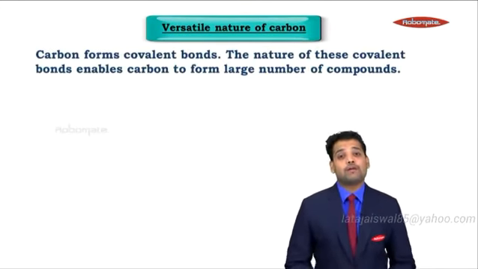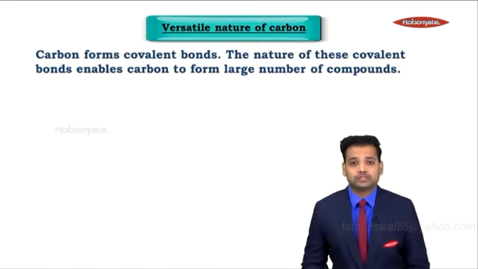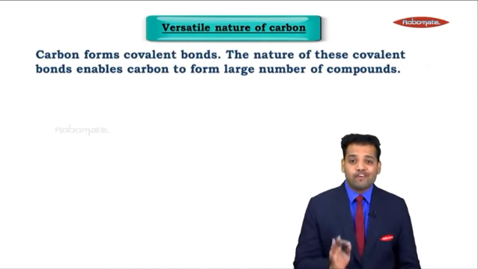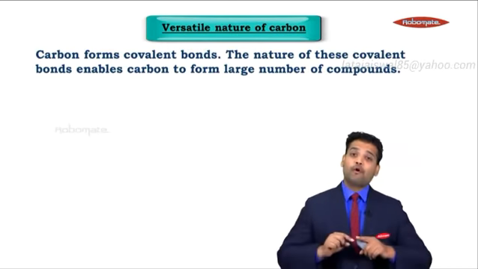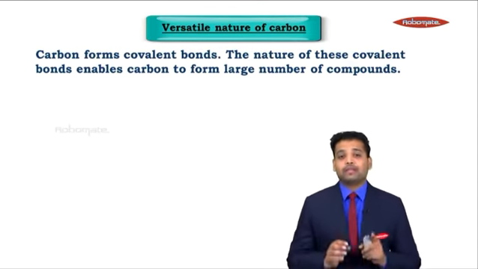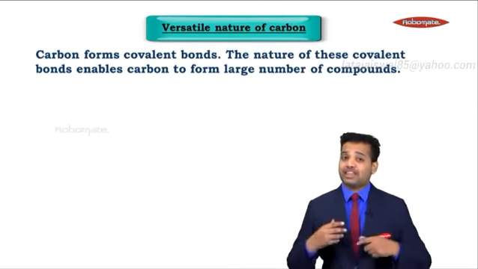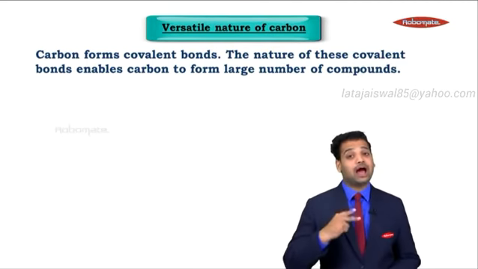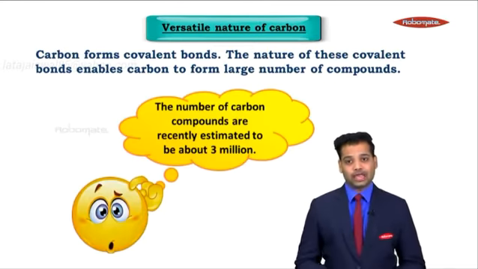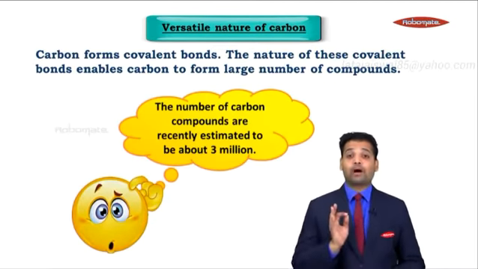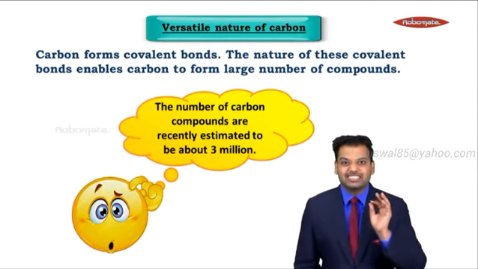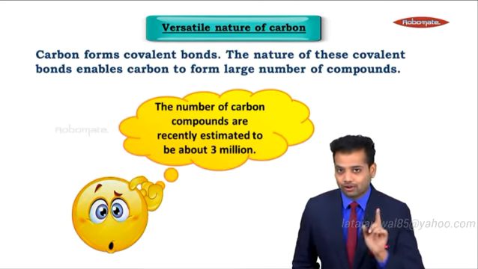The reason is carbon forms covalent bonds, and these covalent bonds enable carbon to form a large number of compounds. Because carbon is forming sharing bonds, it can share electrons. In this case, carbon has not one but four bonds, and because of that, the number of carbon compounds was recently estimated to be 3 million. That is 30 lakh compounds.